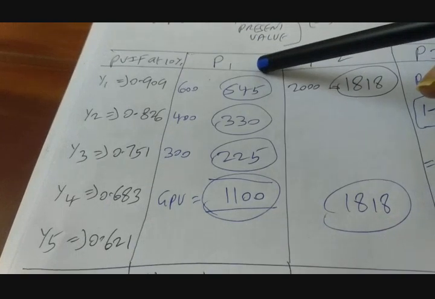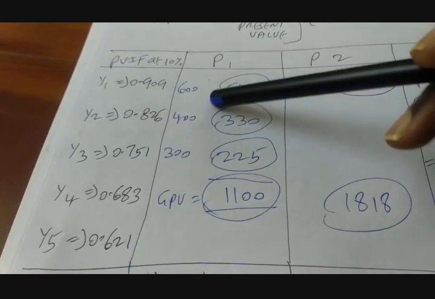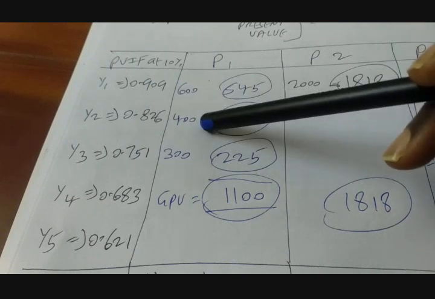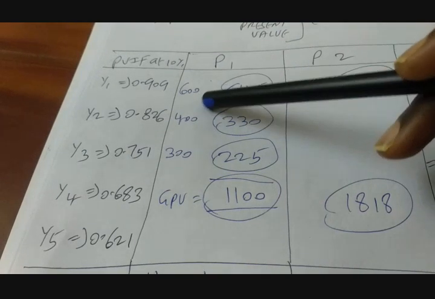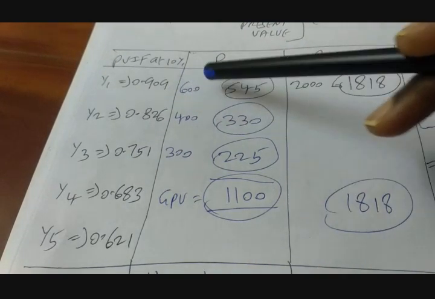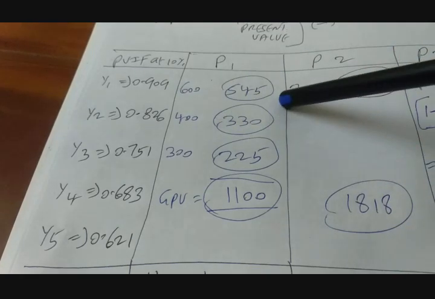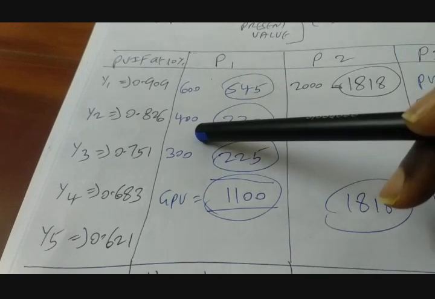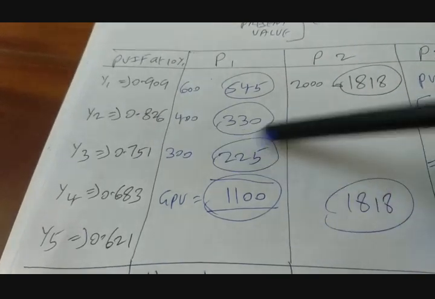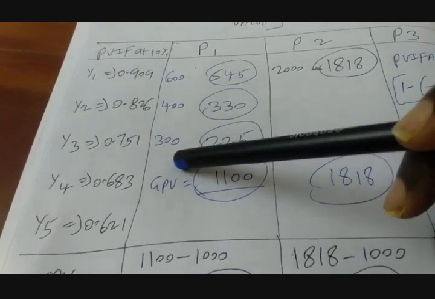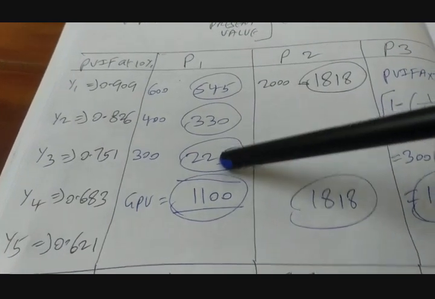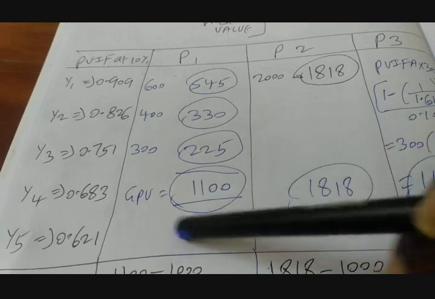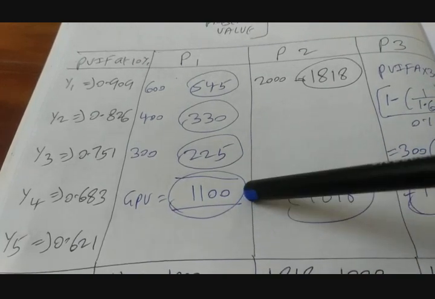So now let's compute the present value for project 1. The absolute cash flows are 600, 400 and 300. Find out the present value of cash flows, that is simply multiplication of absolute cash flow with PVIF. So 600 into 0.909 gives us present value of cash flow, that is 545 crores. For the next year it is 400 into 0.826, which gives us 330 crores. For the last year it is 300 into 0.751, which gives us 225 crores, right? Now add up the present value of cash flows, that gives a gross present value of 1100 crores, right?